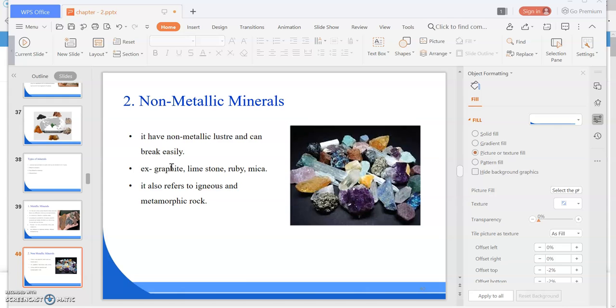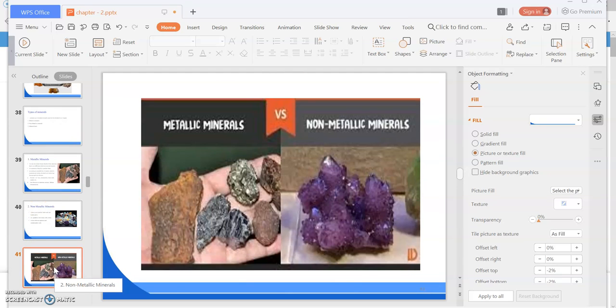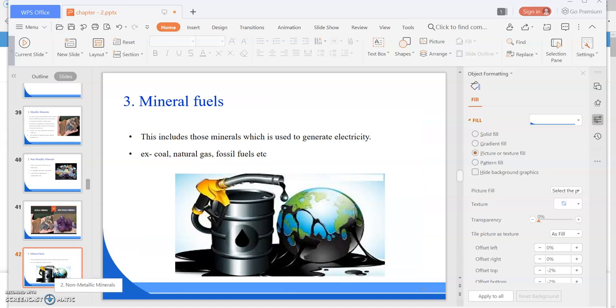Previously, I have taught you about the mineral resources. We have studied what minerals are, how they form, how we extract them, what mining is, and what the types of minerals are. So, first one is your metallic minerals, second one is your non-metallic minerals, and third one is your mineral fuels. Okay, so what do you mean by mineral fuels?